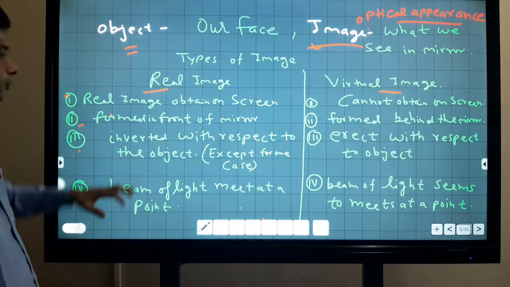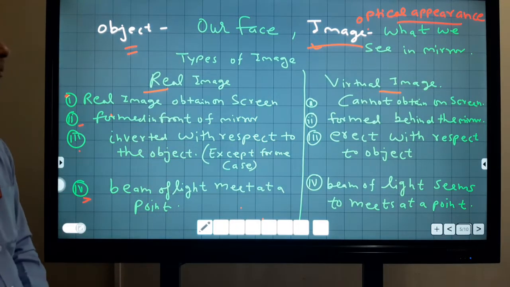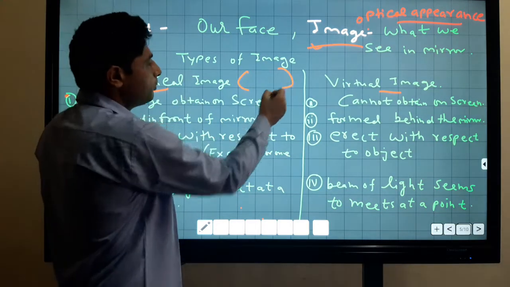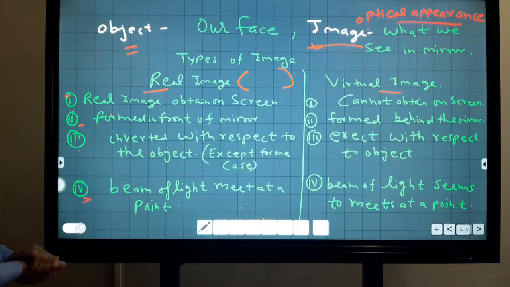These are the four differences between real and virtual images. These are very important for your board examination. First, a real image is obtained on a screen.